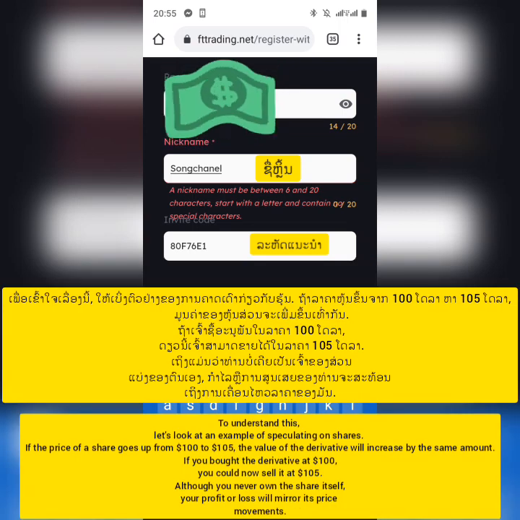To understand this, let's look at an example of speculating on shares. If the price of a share goes up from $100 to $105, the value of the derivative will increase by the same amount. If you bought the derivative at $100, you could now sell it at $105. Although you never own the share itself, your profit or loss will mirror its price movements.